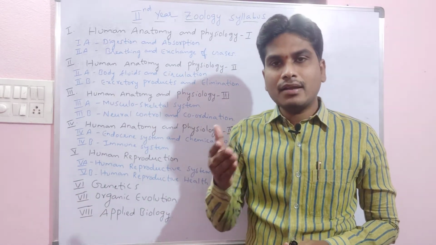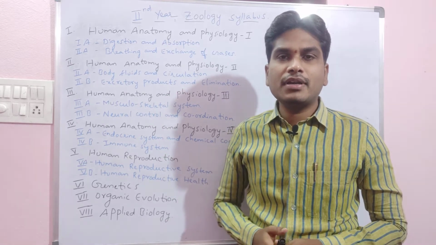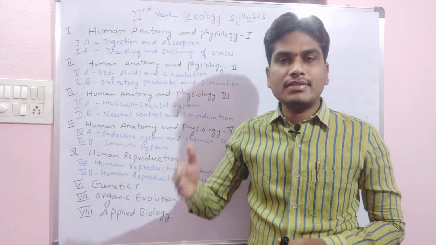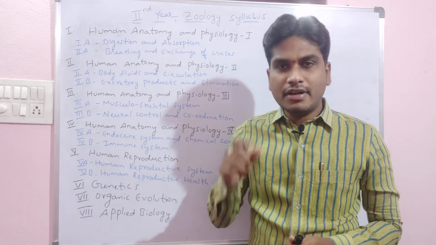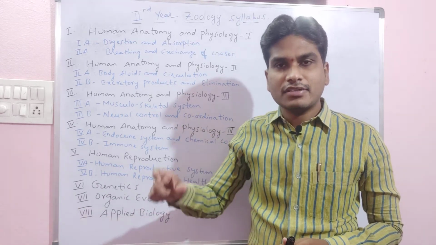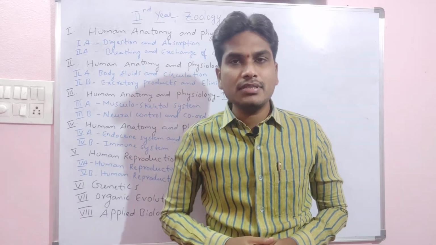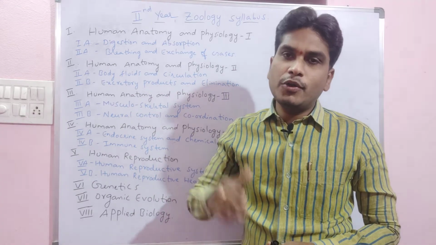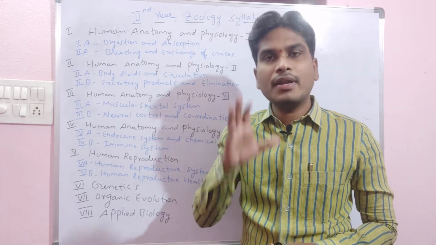As we know, anatomy is a branch of science which deals with the study of the arrangement of the organs and organ systems, and physiology means the study of the different functions which take place in the body. In this second year zoology intermediate syllabus, we are going to study human anatomy and physiology. That is, 50% of the syllabus consists of human anatomy and physiology.